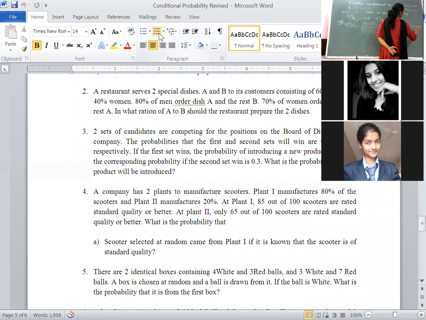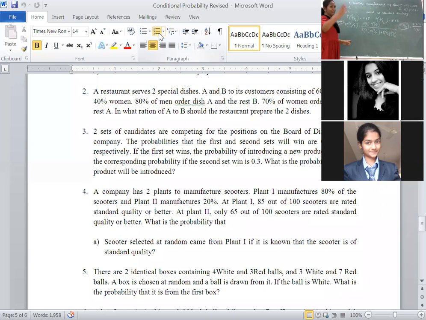B. Probability of A intersection B over probability of B. Plant 1 has happened earlier, and plant 1 rates the scooters as standard quality. At plant 1, 85 out of 100, that means 0.85. Similarly, plant 2 manufactures 65%, that is 0.65, and P2 happened earlier.